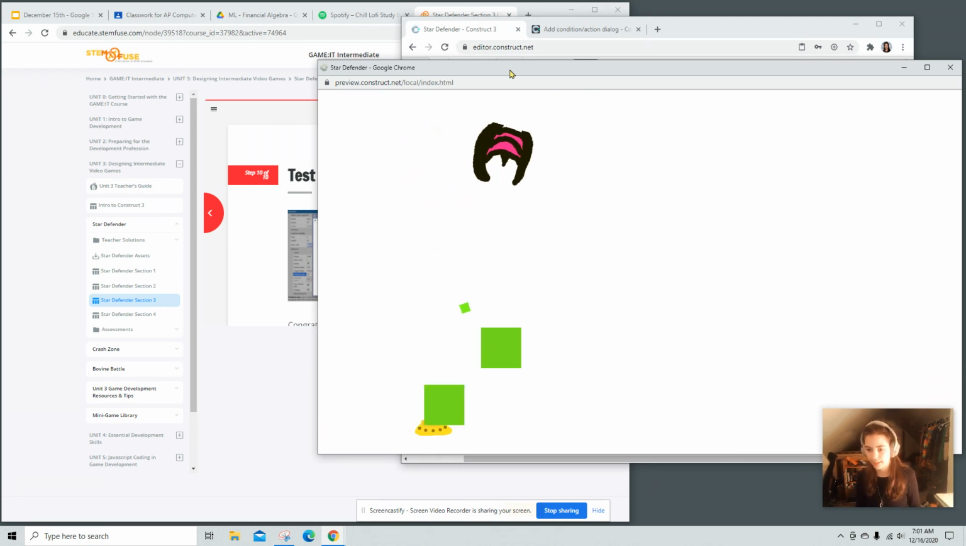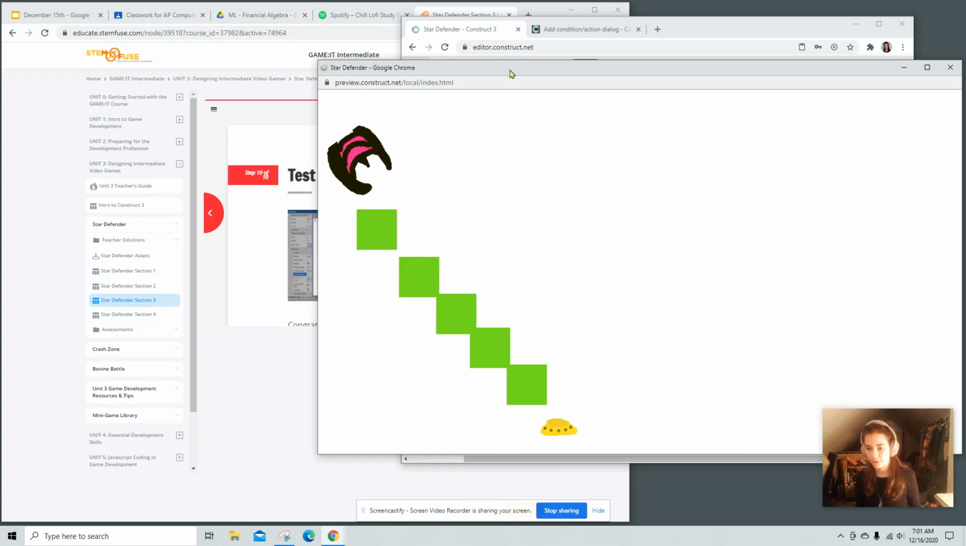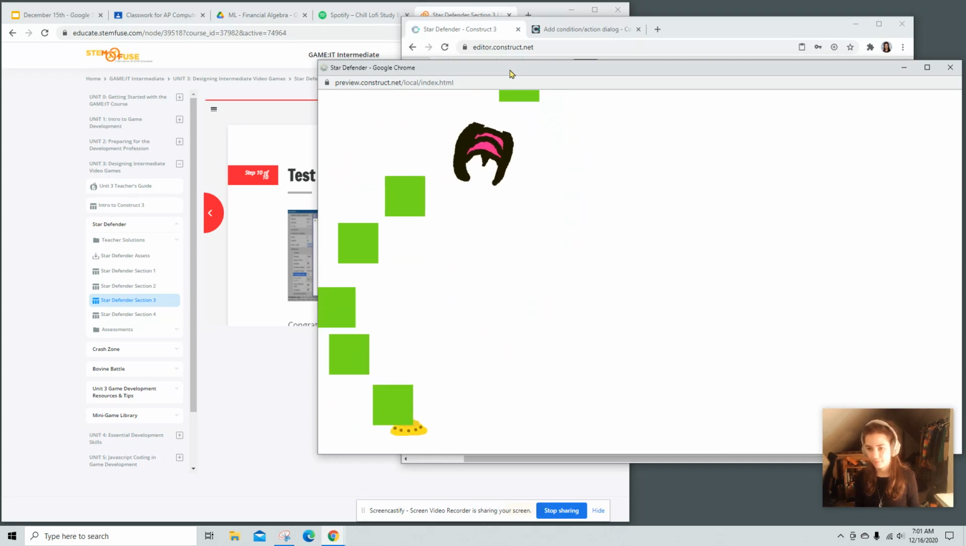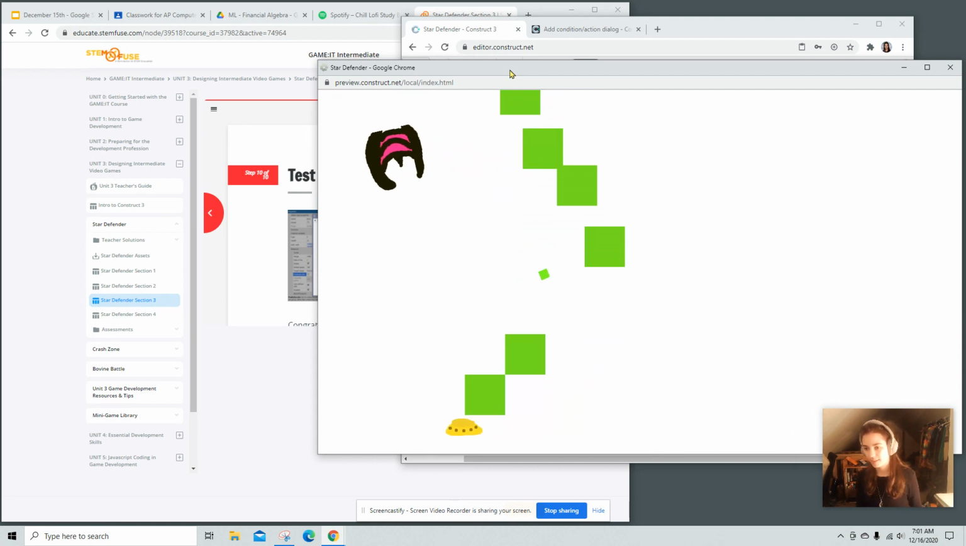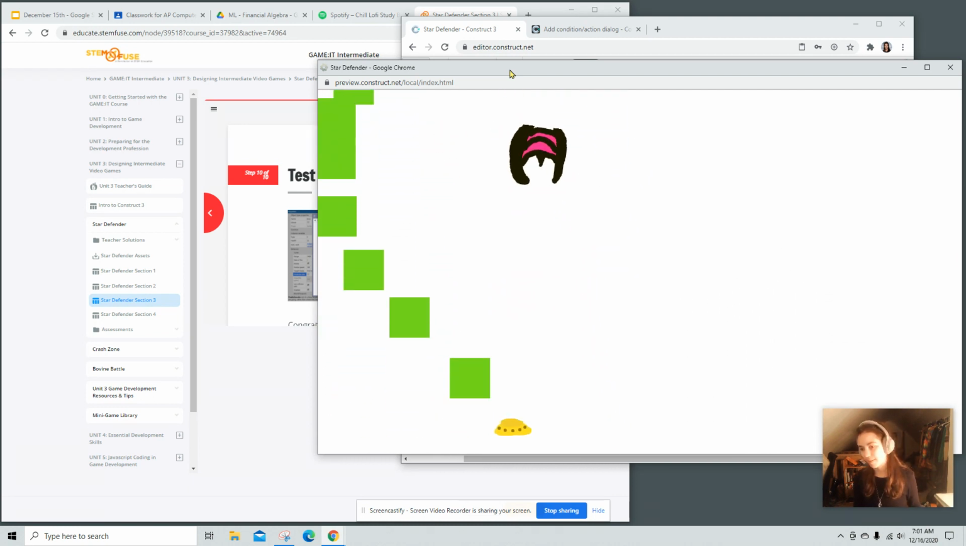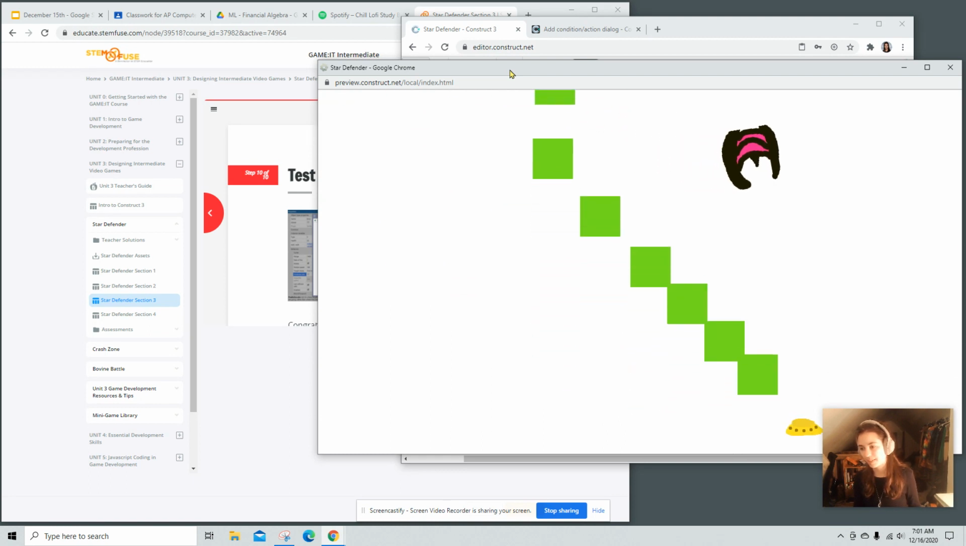But this is really exciting. It's actually a challenge. Friends and family might not get past this first boss. I mean, they could if the bullets are this big.